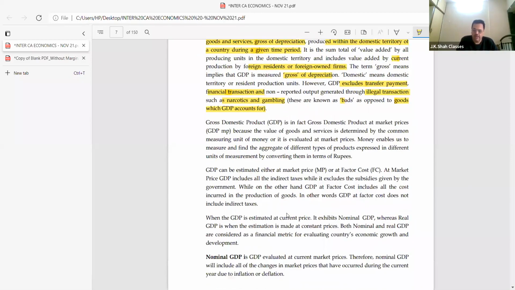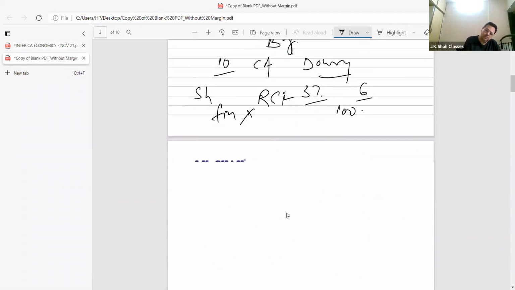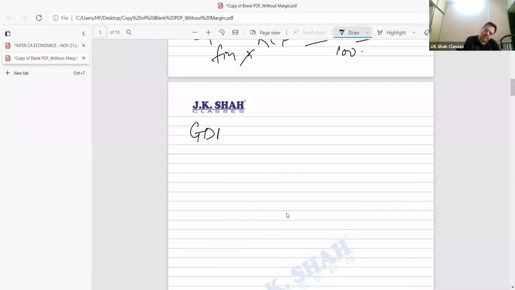Now, GDP is calculated at market price, and bacha, GDP is at factor cost. Now that is what we'll study now. Pay attention. Now please listen to this. GDP can be at market price and GDP can be at factor cost. Now that's very easy. Now how to understand this? Please pay attention. GDP at market price, bacha, means the price that you pay to buy the product from the market.